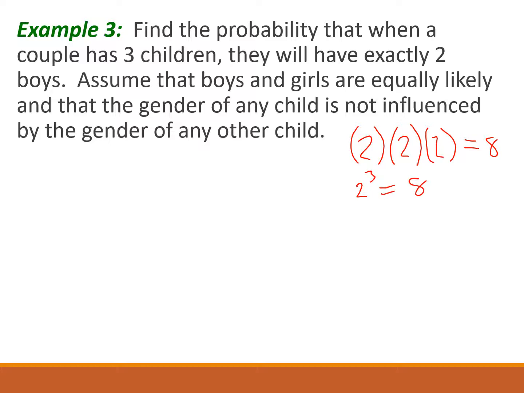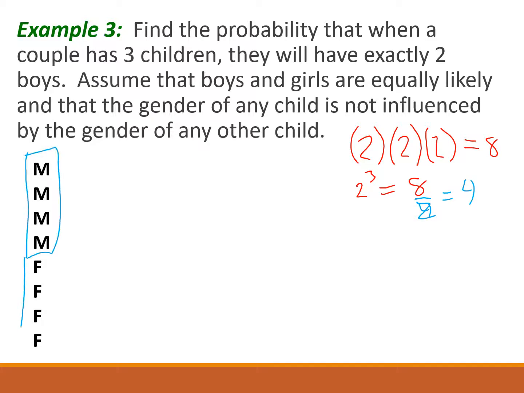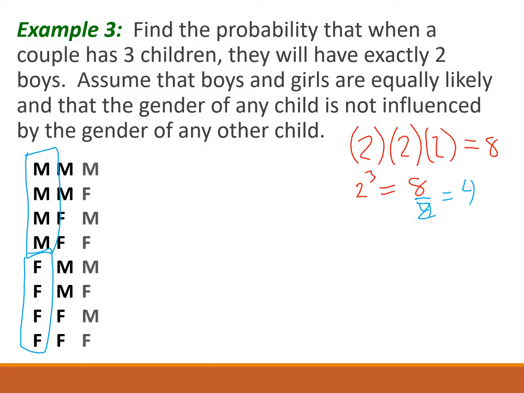Now once we know that, we're going to take that number and cut it in half, and we get 4. So 4 males and 4 females. What we're doing now is writing out the sample space. After we write 4 males, 4 females, we cut it in half again, and we follow it up with 2 males, 2 females, 2 males, 2 females. We keep cutting in half until we get down to 1 male, 1 female, 1 male, 1 female.